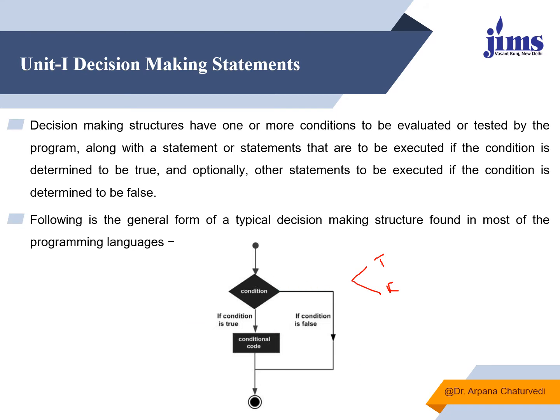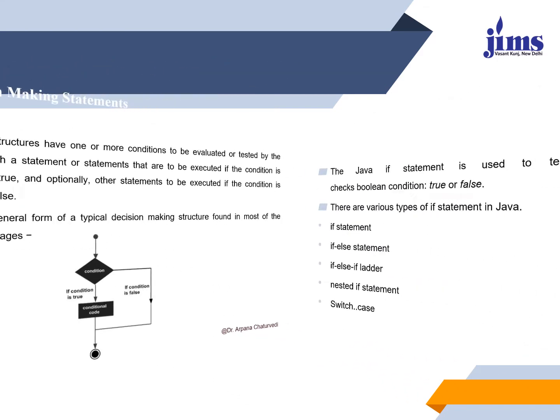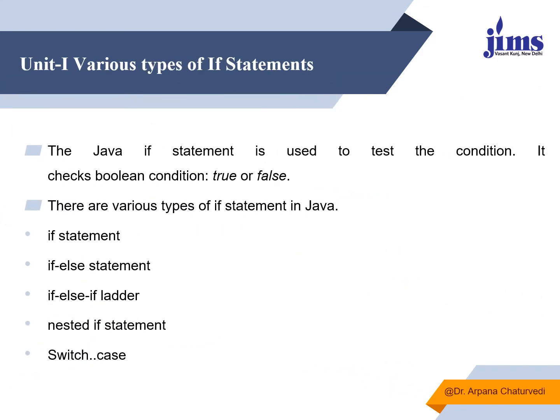We'll see what are the different ways to use all these decision-making statements. So these are the different types of decision-making statements. There is a simple if, or if-else, or ladder if, nested if. We can use switch case. Within switch case we can use another switch case, means nested switch case is also possible. Within if we can use switch. Within switch we can use if. So any combination is possible. It entirely depends upon the requirement of a program. One by one we will see each and every statement.